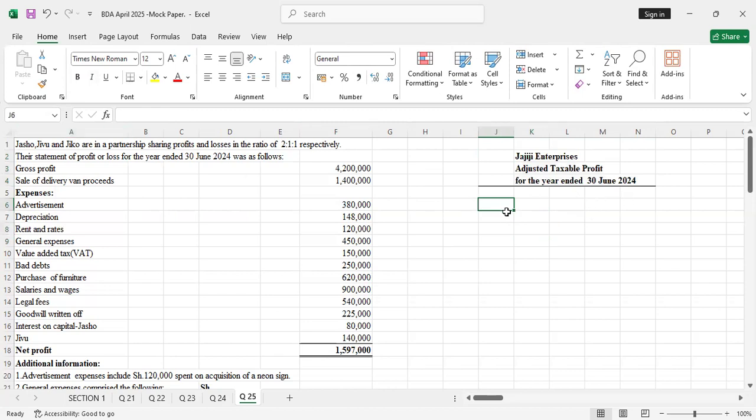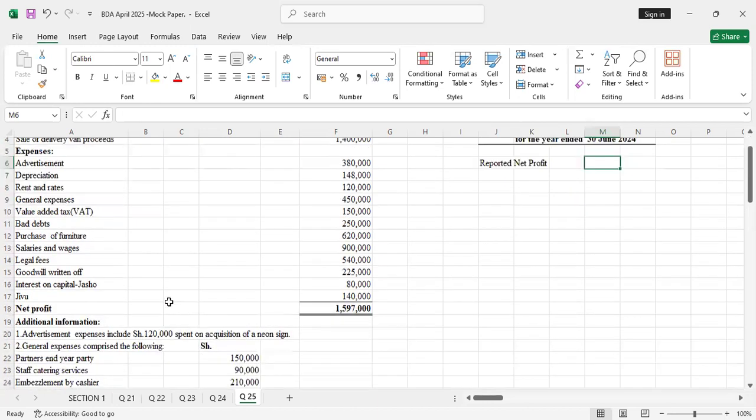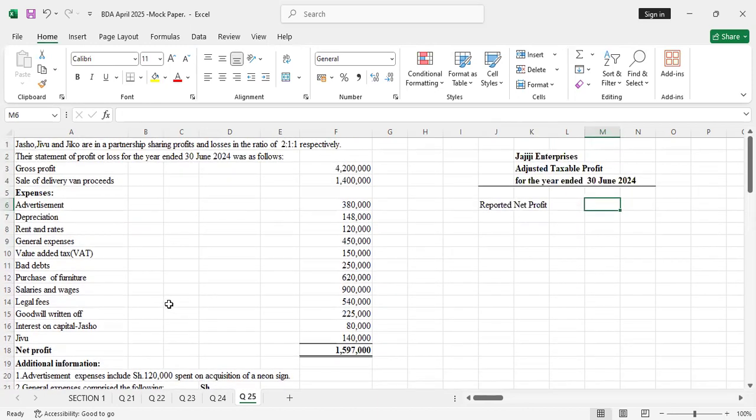So we always start with the reported net profit. What was the reported net profit? You see here, the examiner gave you the gross and the net profit. That was just to confuse you.